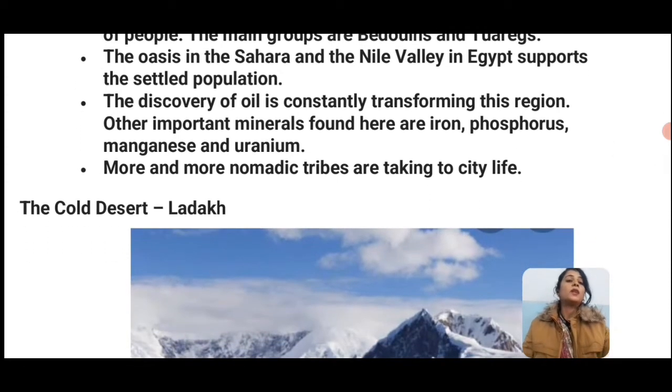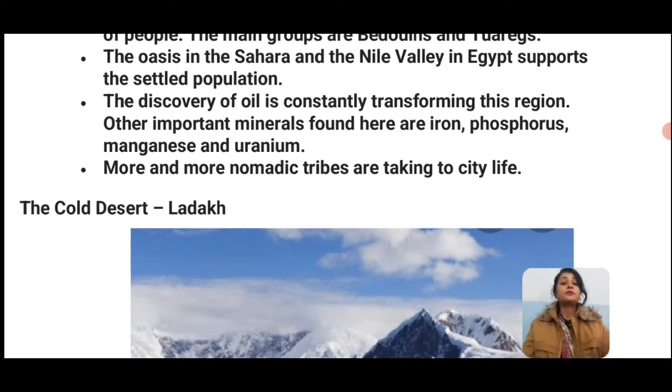More and more nomadic tribes are taking to city life. Nomadic tribes, nomadic means people who go from one place to another place, visiting for food, and they live the city life because most of the minerals are there. That is called the life of the Sahara Desert, and the minerals and the people of the Sahara Desert. Now we are coming to cold desert.